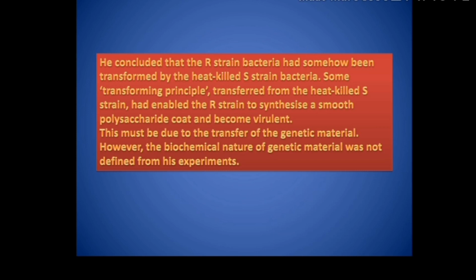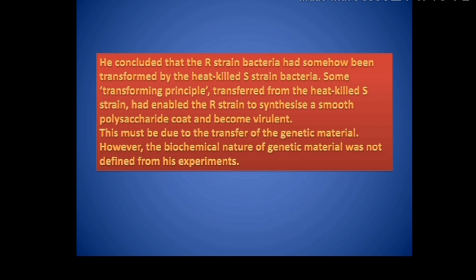Now Griffith thought maybe something is transferred from the heat-killed S strain to R strain, because of which R strain is developing the polysaccharide coat around itself and it has become virulent. कुछ ना कुछ ऐसा था जो heat-killed S strain से R strain में transfer हुआ, जिसकी वजह से R strain में भी polysaccharide coat develop हो गया and it has become virulent. Now the question is, what is that getting transferred?